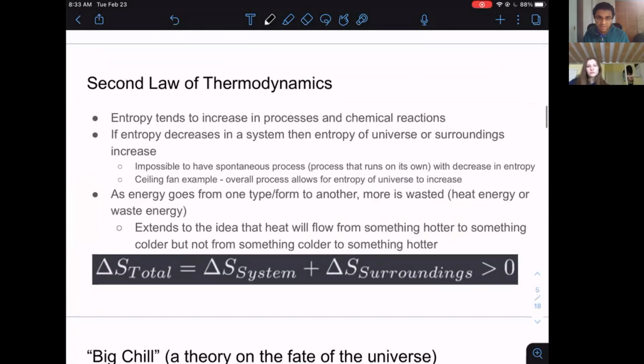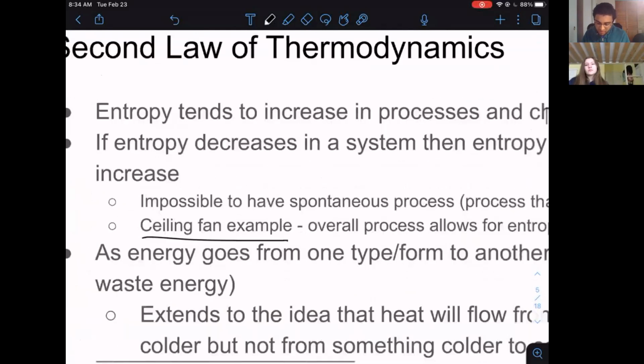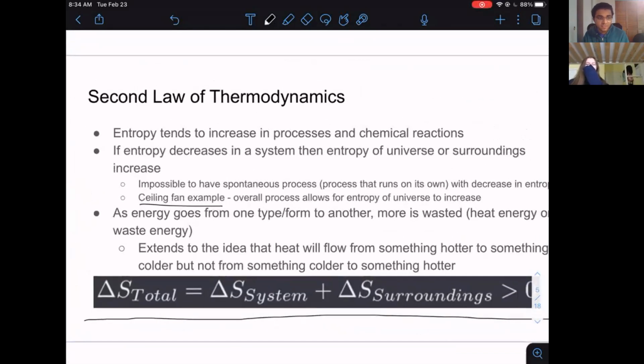And then we have the second law of thermodynamics. We were discussing a lot of this before break, that the entropy will always tend to increase, because the total entropy is the change in the entropy of the system plus the change in the entropy of the surroundings, which will always be greater than zero or at best equal to zero. So you can have a group of processes, like in the ceiling fan example that we talked about, where you have hydroelectric power and a few transformations of energy. But there's always some waste energy that's going to be released as heat according to the second law of thermodynamics. And so the entropy will always tend to increase, which is a key concept.